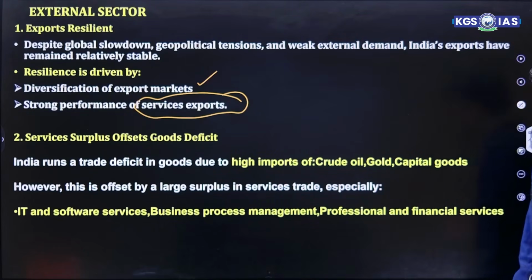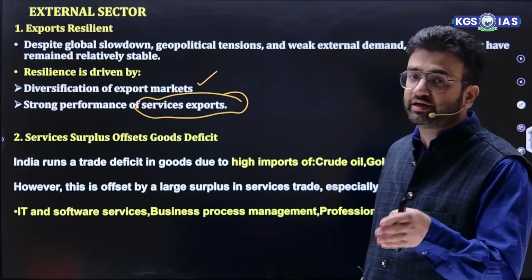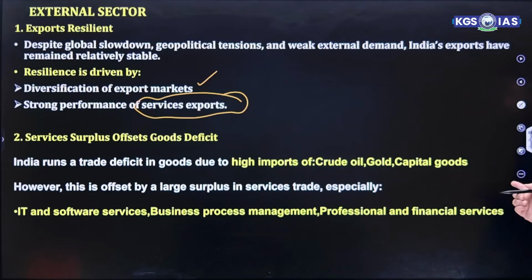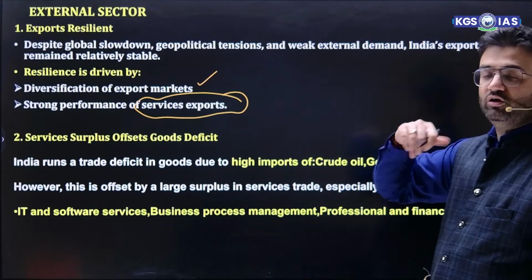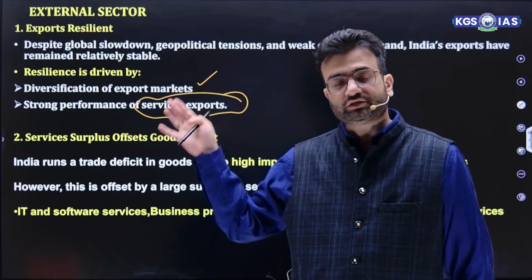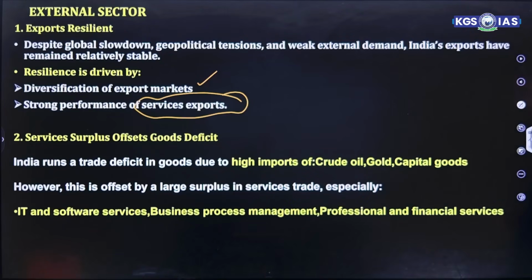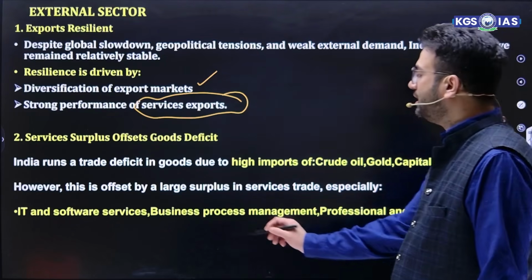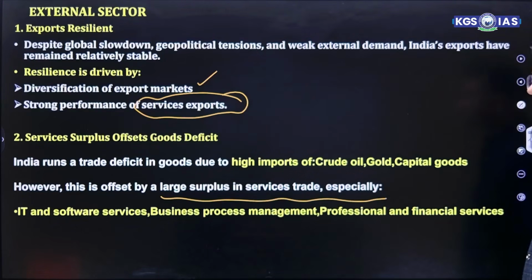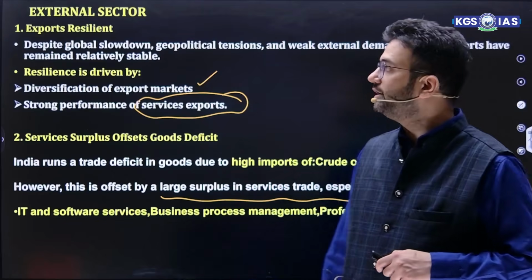And we are proudly saying that the service sector contributes a lot to our GDP and also promotes a lot of our exports as well. So service surplus offsets goods deficit. So even if there is a goods deficit, that means in the merchandise goods, if we import more and export less, service export is trying to make a balance out of it. India ran a trade deficit in goods due to high import of crude oil, gold, capital goods. However, this is offset by a large surplus in service trade, especially IT and software, business process management, professional and financial services. This helps a lot in the overall segment.